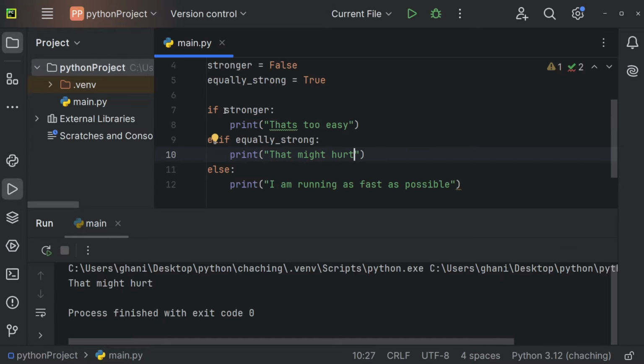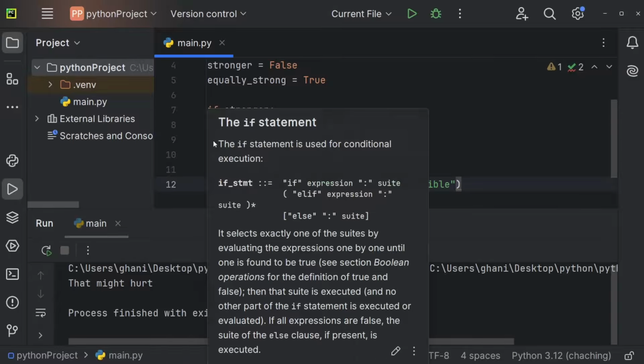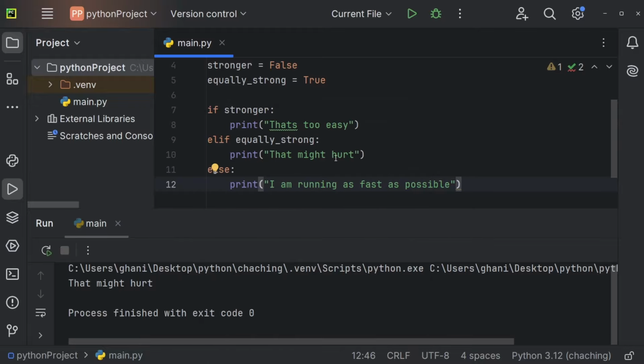So an if statement always has the same structure. You always start by using the if keyword followed by the condition. If this condition is going to be true, we're going to execute the code right here after the colon and stop right here. So we will never get to the other conditions right here. If this here is not true though, then we're immediately going to check for the second condition. In our case, if we are equally strong, if that is the case, then we just print this and we never get to the else statement.